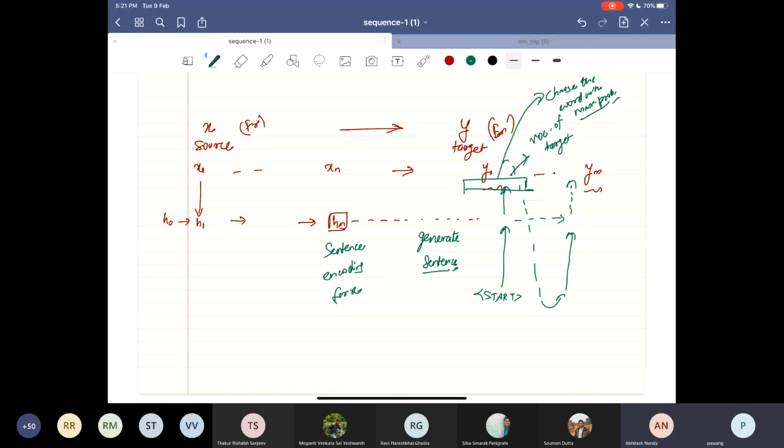Next token generation. Yeah, it's something like sentence generation using language modeling. Language modeling. So what I'm saying is that sequence to sequence is nothing new.